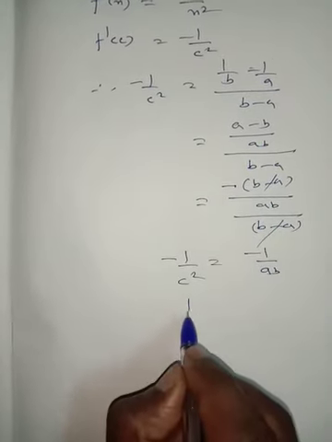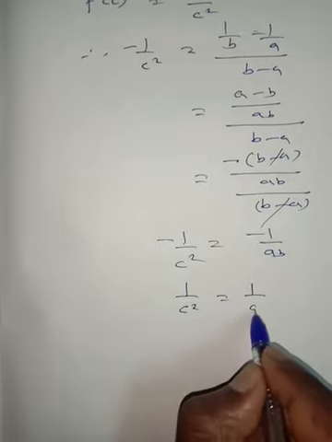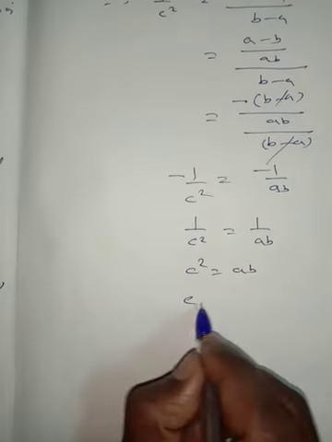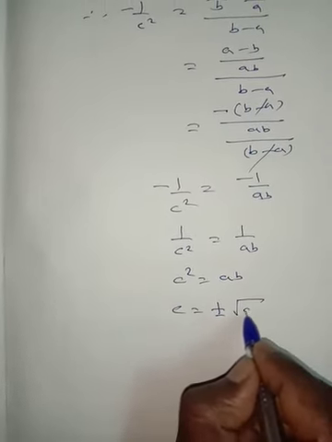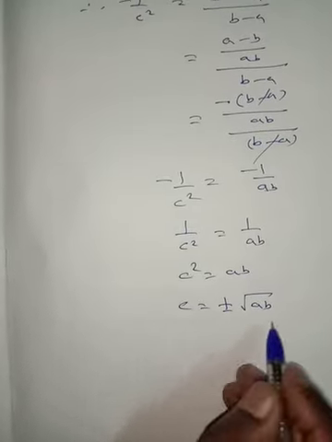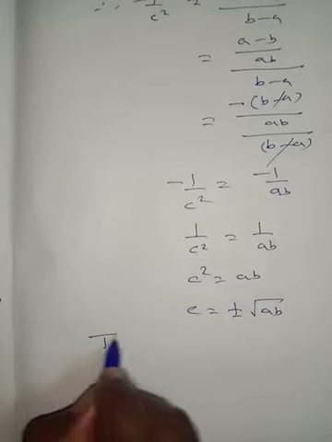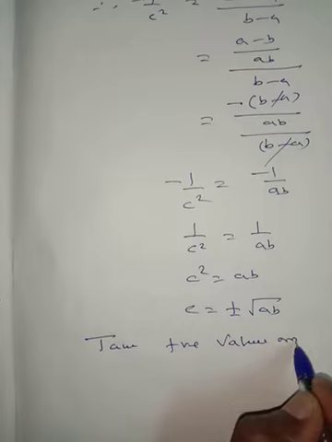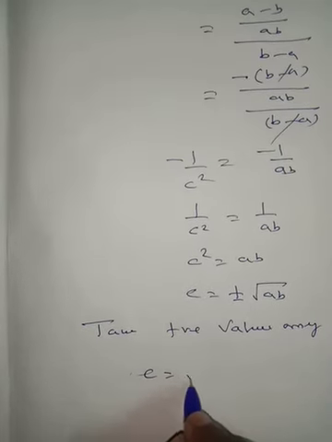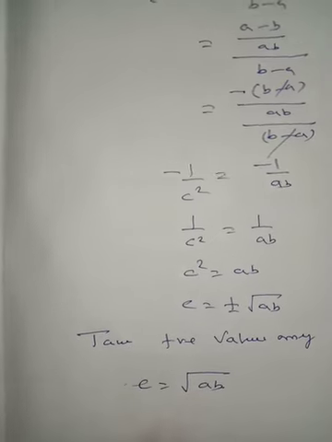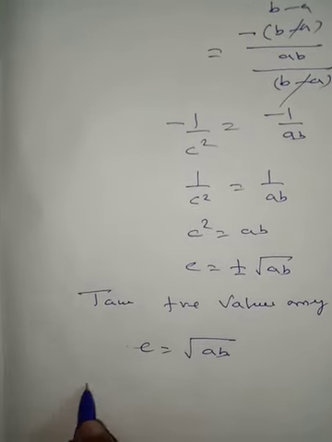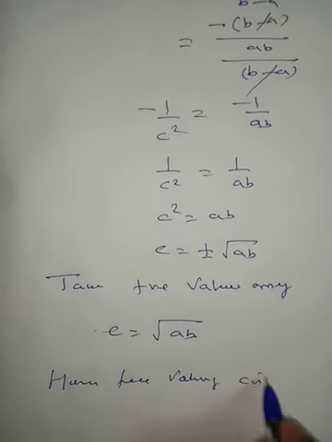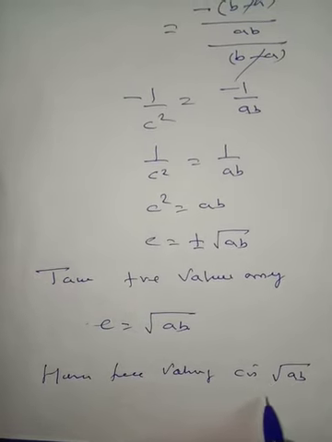Multiply minus 1 on both sides, we get 1 by c square is equal to 1 by ab. Multiplying, c square is equal to ab. c is equal to plus or minus root of ab. We have to take the positive value only. Therefore c is equal to root of ab. Hence the value of c is root of ab.